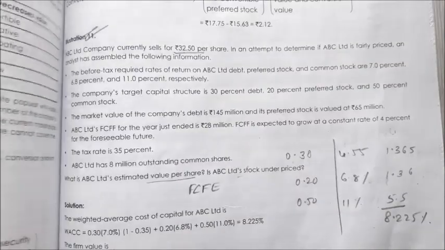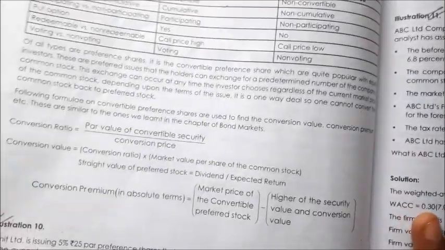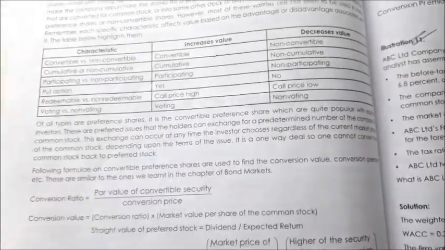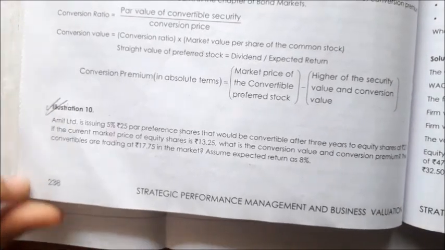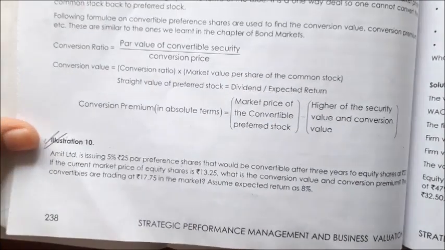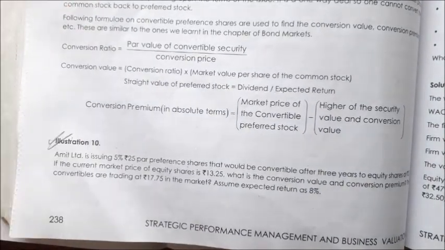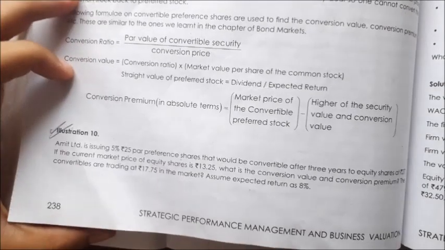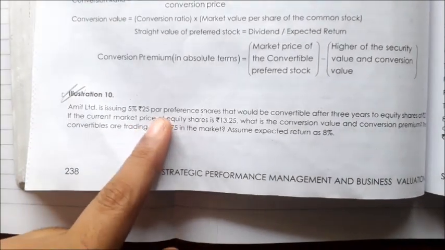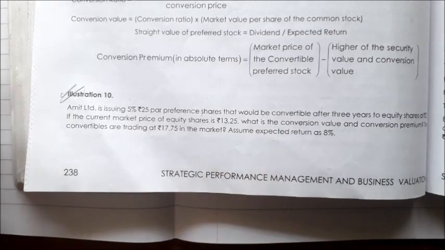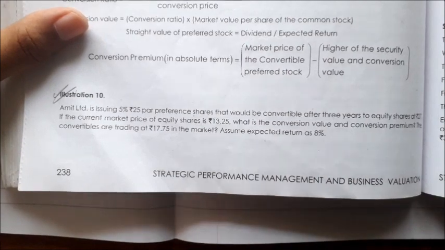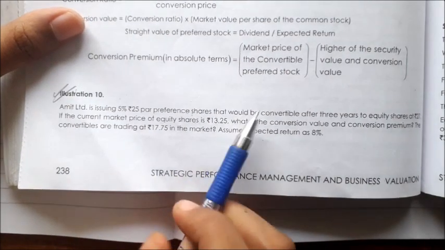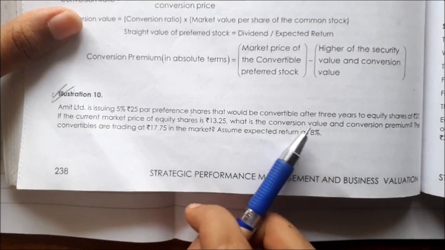Okay. Now illustration number 10. What does illustration number 10 say? Illustration number 10 is based upon the formulas which are given above it. Now what it says: 5% debentures, preference shares of 25 par value would be converted after 3 years into equity shares of rupees 27. Now if the current market price of equity shares is 13.25, what is the conversion value and conversion period?